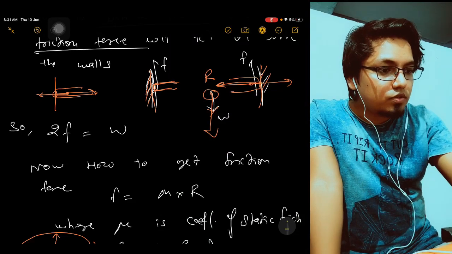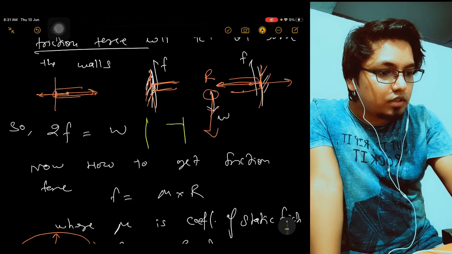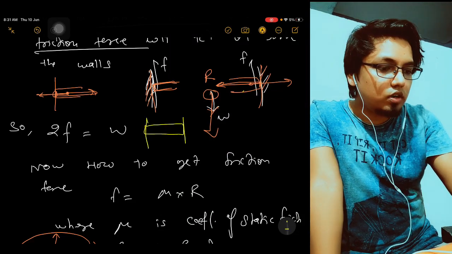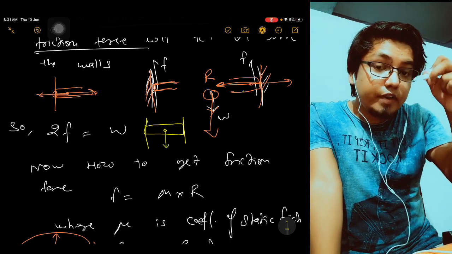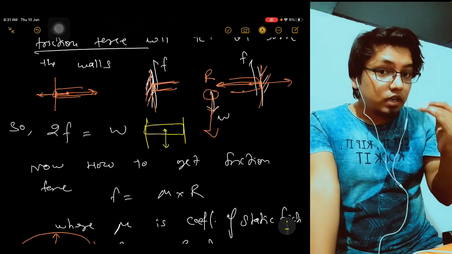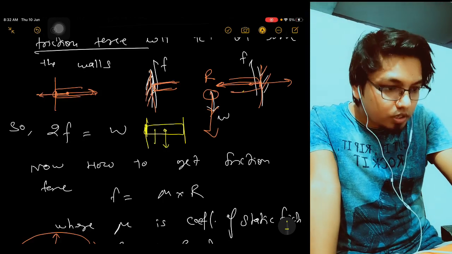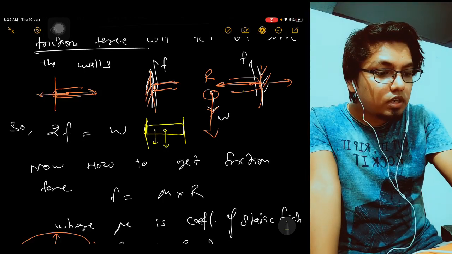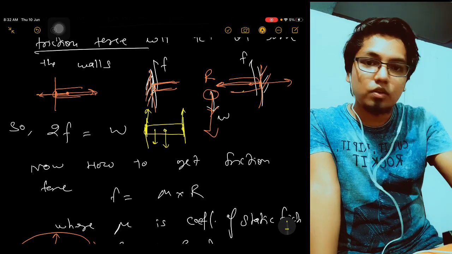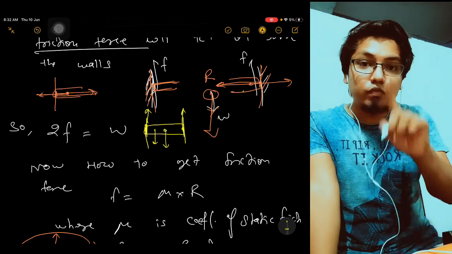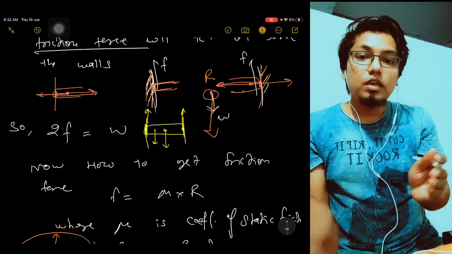So this is the wall and this is the rod. When the weight acts downward, your rod will shift downward, so the surface will experience motion downward. To resist that motion, friction will act upward. Okay, friction will act upward. So now friction is a force.